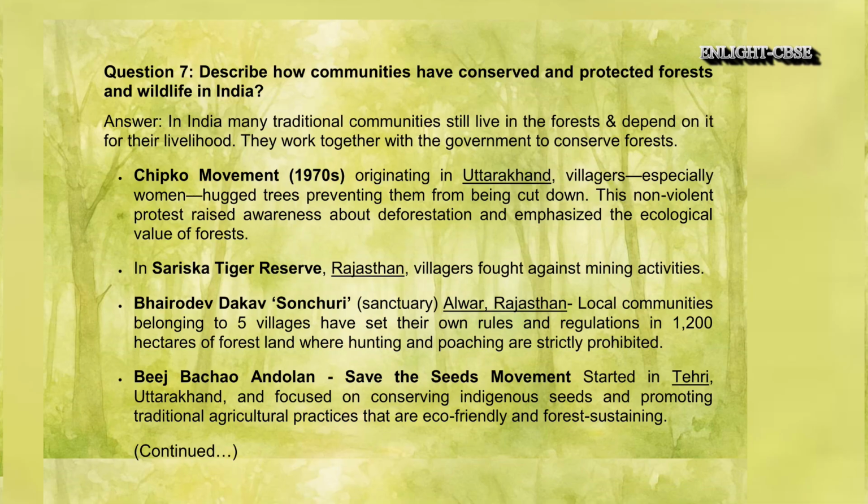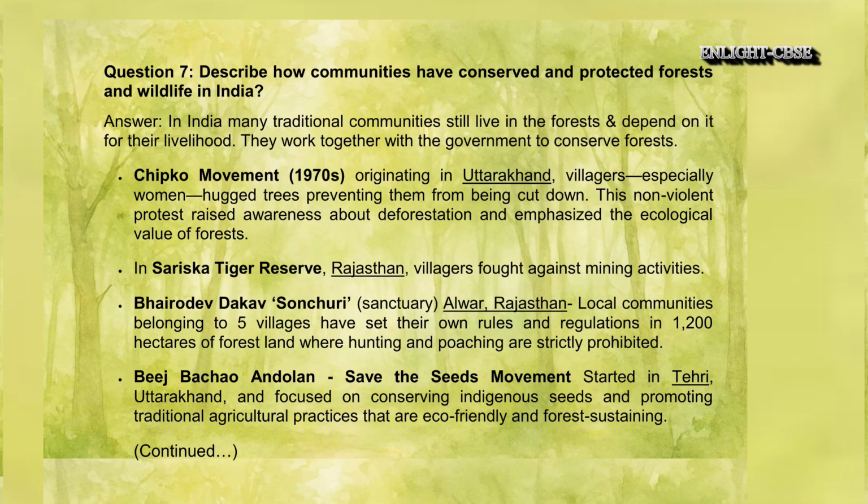Question 7. Describe how communities have conserved and protected forests and wildlife in India. Answer. In India, many traditional communities still live in the forests and depend on it for their livelihood. They work together with the government to conserve forests. Chipko movement, 1970s, originating in Uttarakhand: villagers, especially women, hugged trees, preventing them from being cut down. This non-violent protest raised awareness about deforestation and emphasized the ecological value of forests.